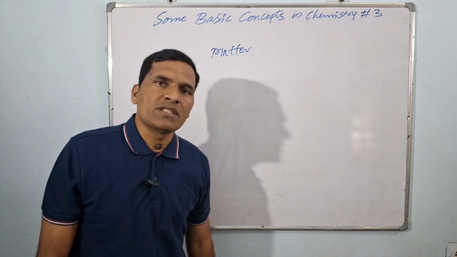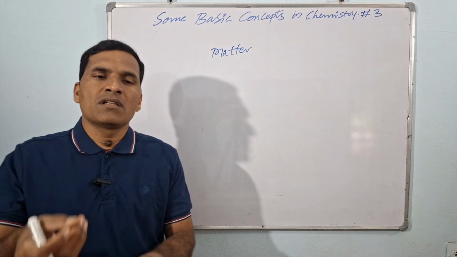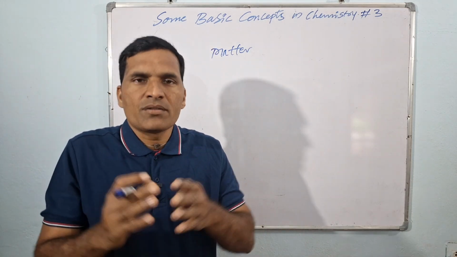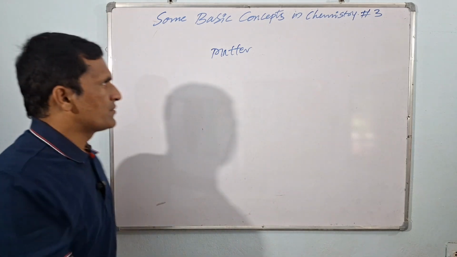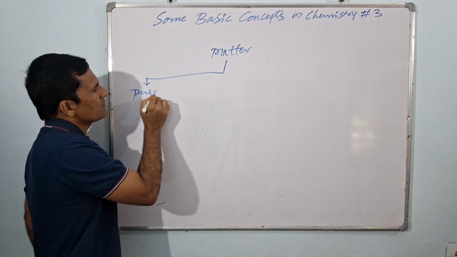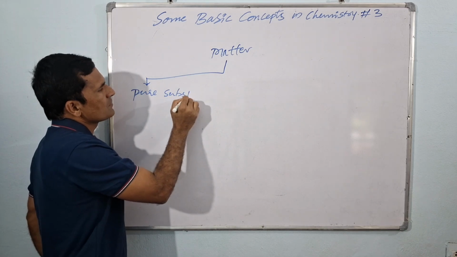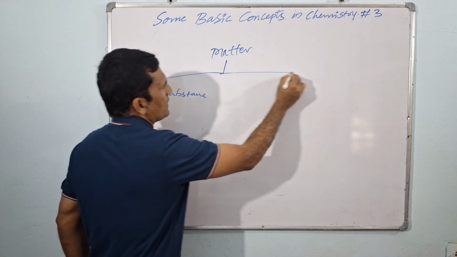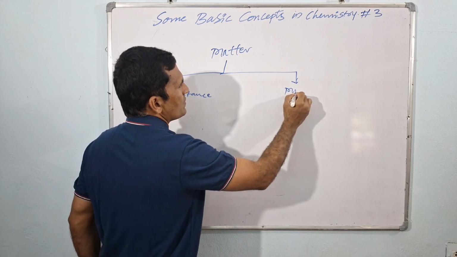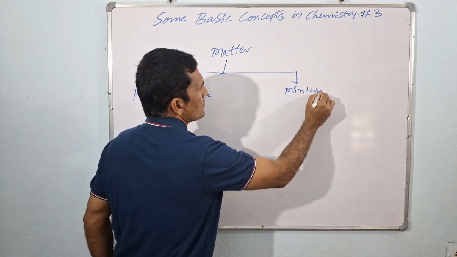Based on the composition or the components present in the matter, we are going to categorize them into two types. One we call pure substances, and the second we call mixtures.